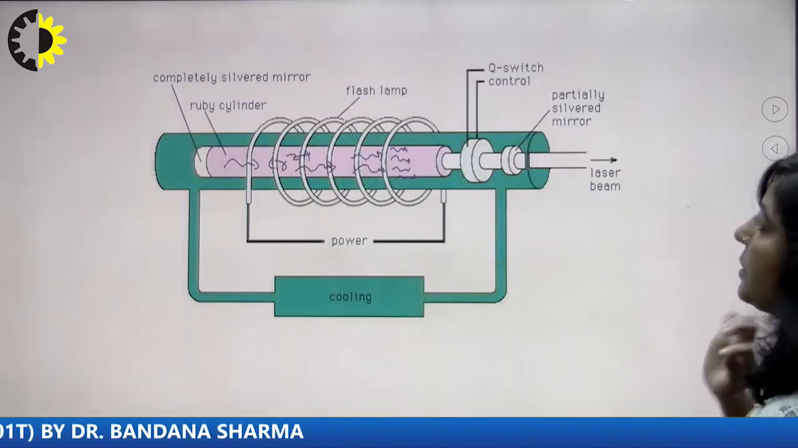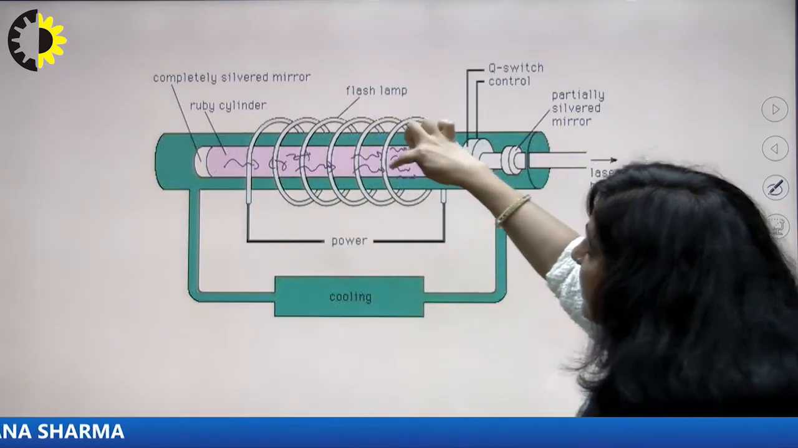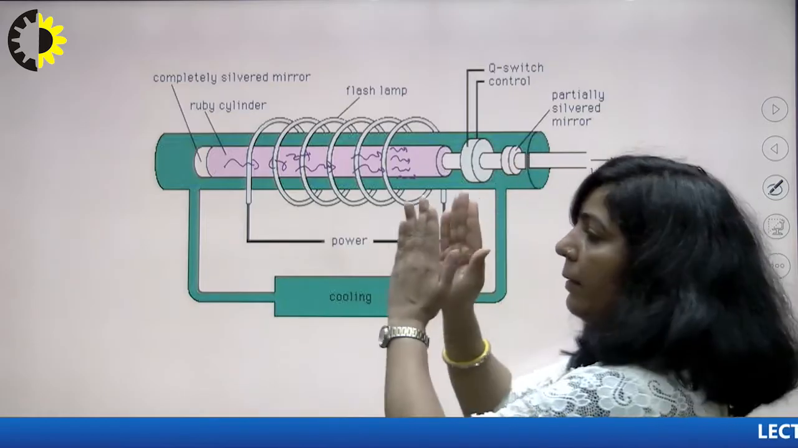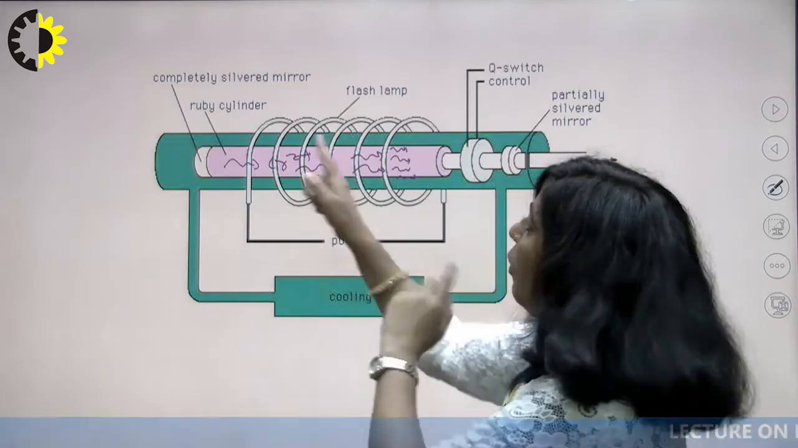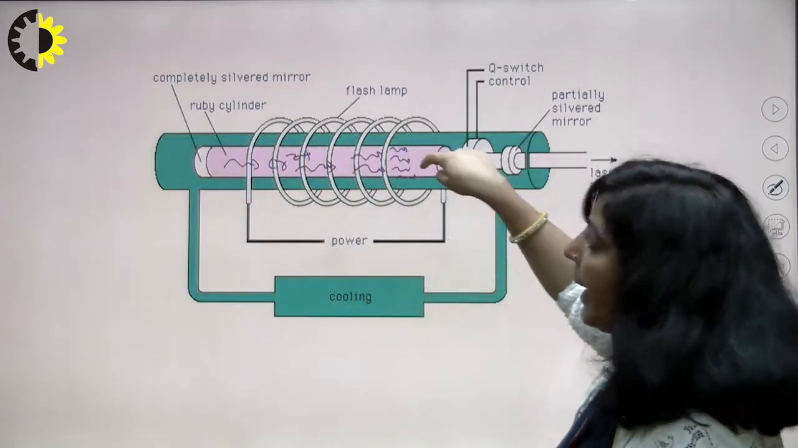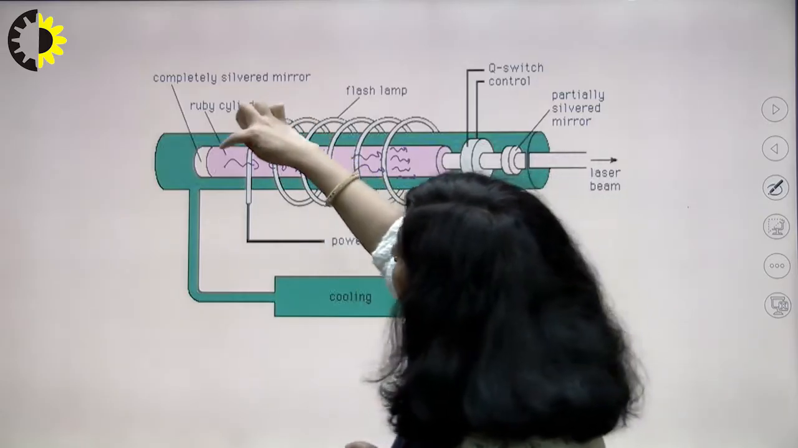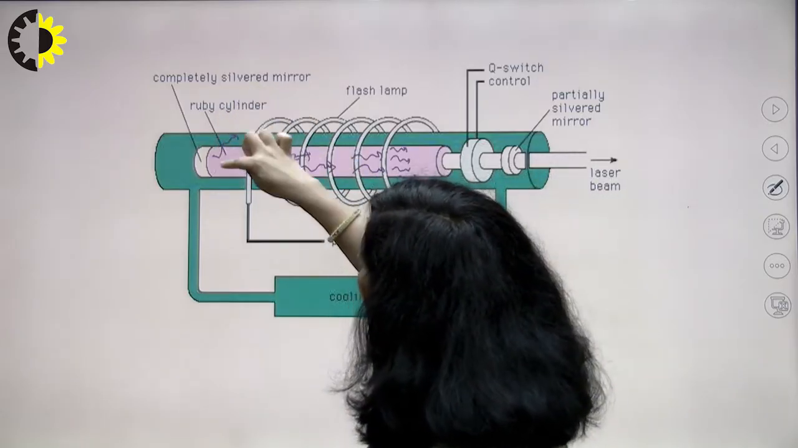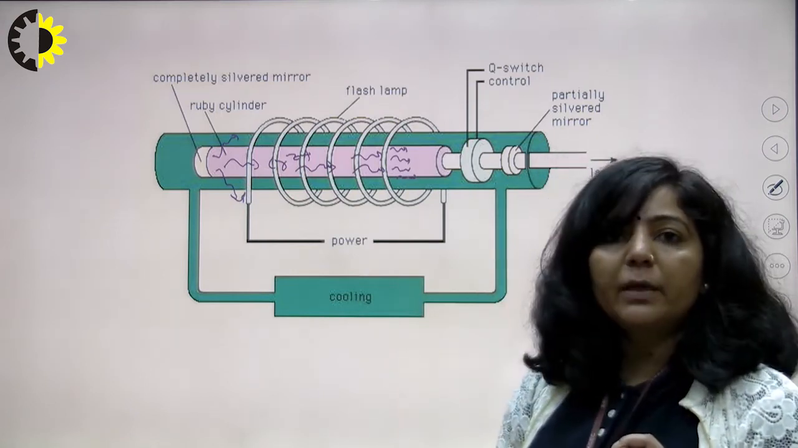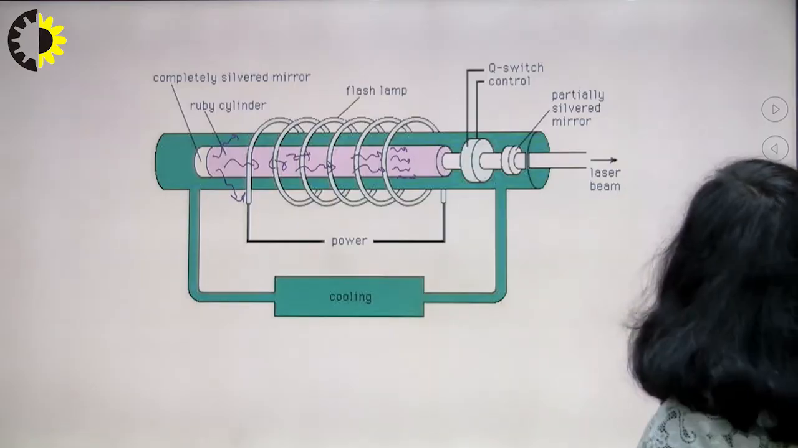And one more point is there: only the photons which are moving parallel to the axis of this ruby rod will move back and forth between these two mirrors. Only those photons moving parallel to the axis of the ruby rod will participate in light amplification. And the rest of the photons, which are not moving parallel to the axis of the ruby rod, will escape from this active medium, so they will not participate in light amplification. So that is one important point here.